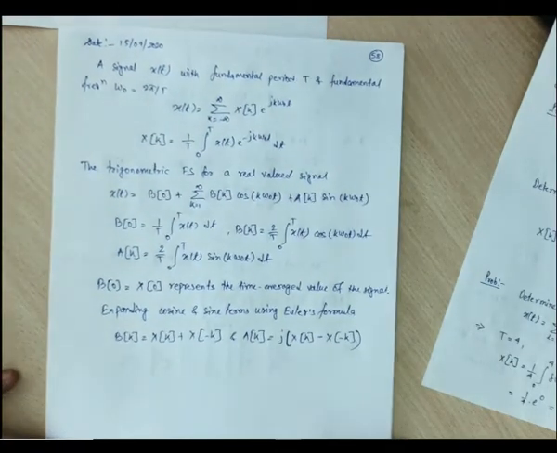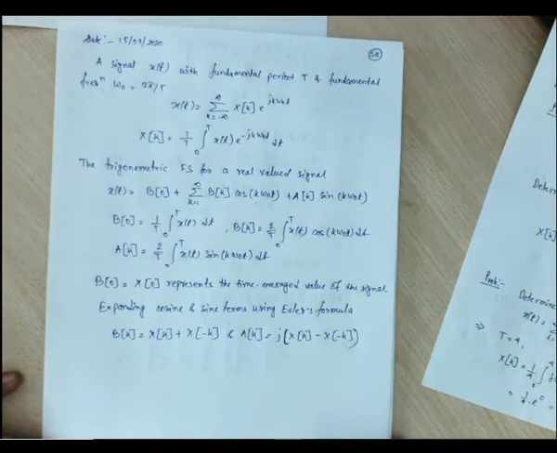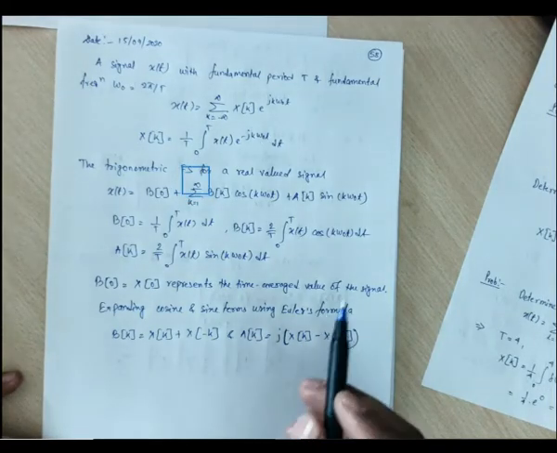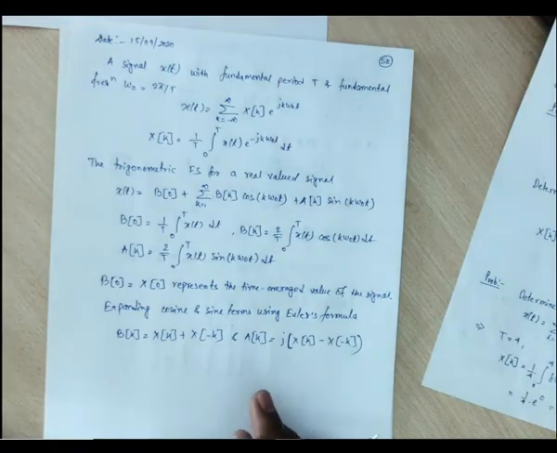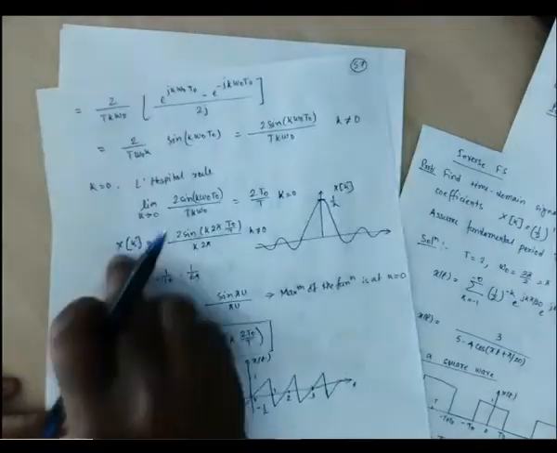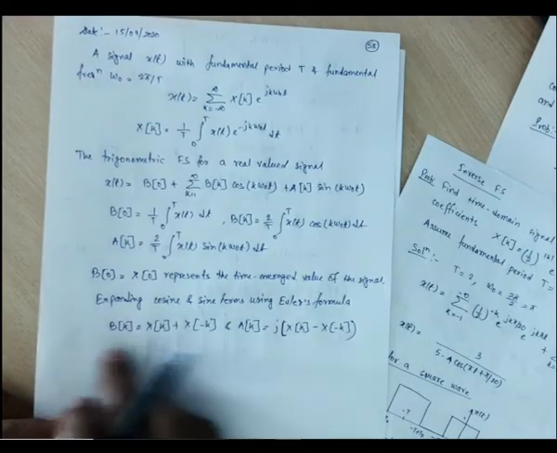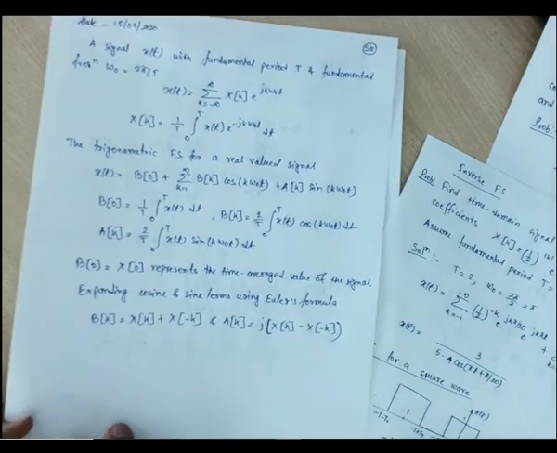So if we take the trigonometric Fourier coefficients of the square wave, they are obtained by substituting these two values, where are these two? These values, this xk, in this expansion, that is bk, xk plus x of minus k, and ak, this imaginary value.